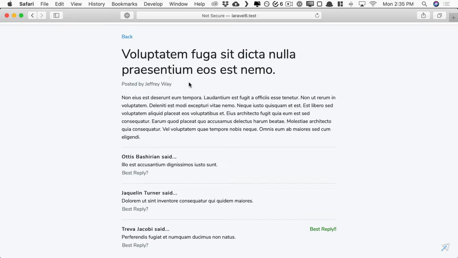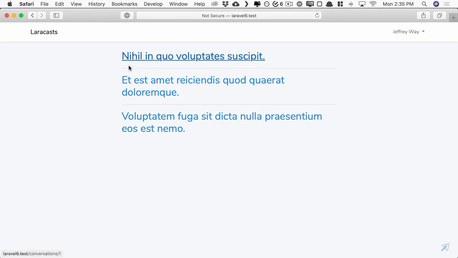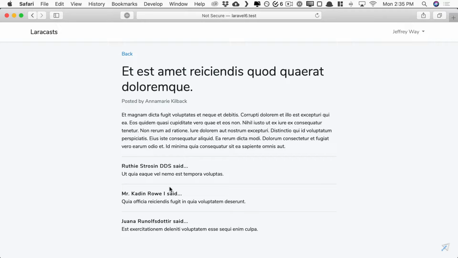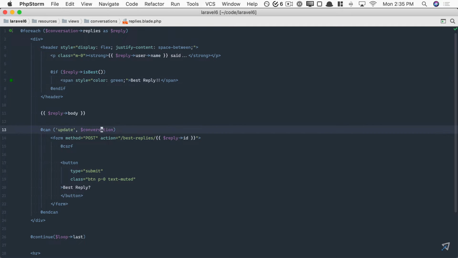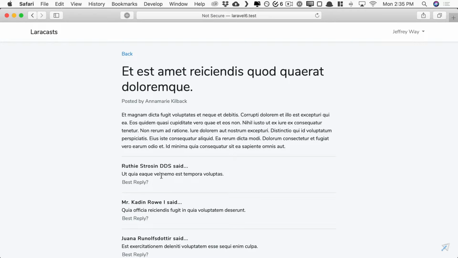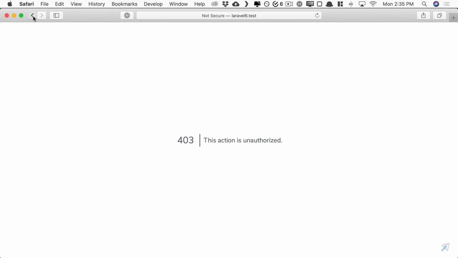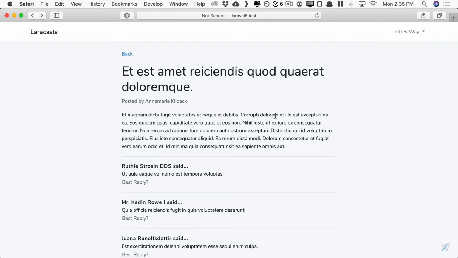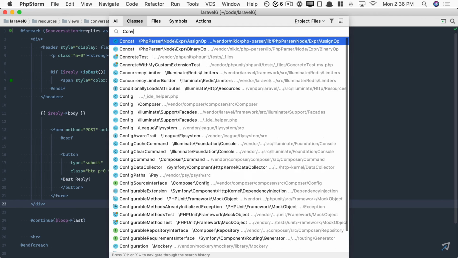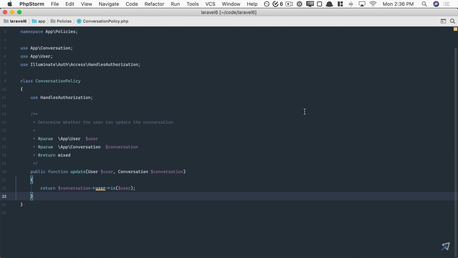So now, as the creator of this thread, I can update the best reply. However, nobody else can. Everyone else will see this. And even if they circumvent the form and try to manually submit it, they're not allowed because they didn't create the thread. So now for homework, consider the example where, yes, the creator of a conversation may update the thread, but obviously the administrator can as well. So we almost need a hook there to say, well, if you're the administrator or the owner of this website, you can do anything you want. Consider that, and then on your own, research how you might implement that into your conversation policy. I promise, it's easy.